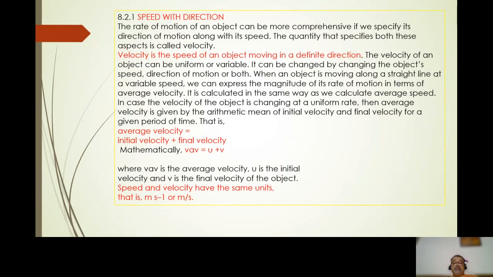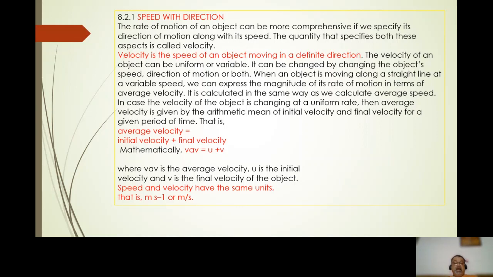In case the velocity of the object is changing at a uniform rate, then the average velocity is given by the arithmetic mean of the initial velocity and final velocity for a given period of time.